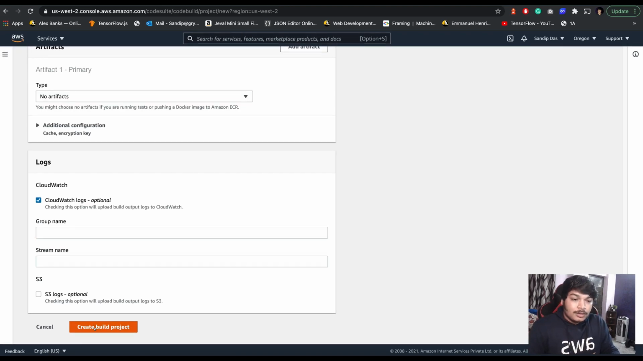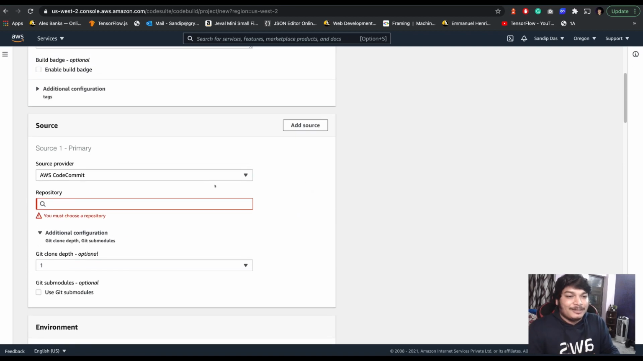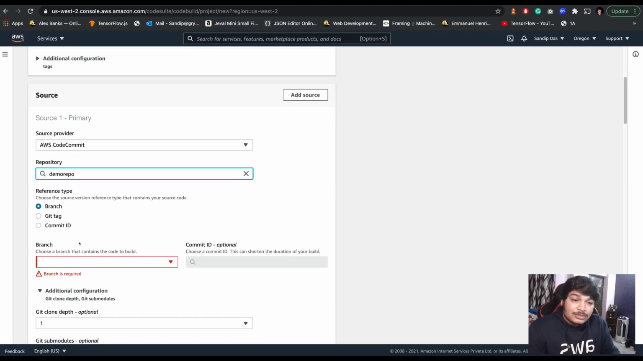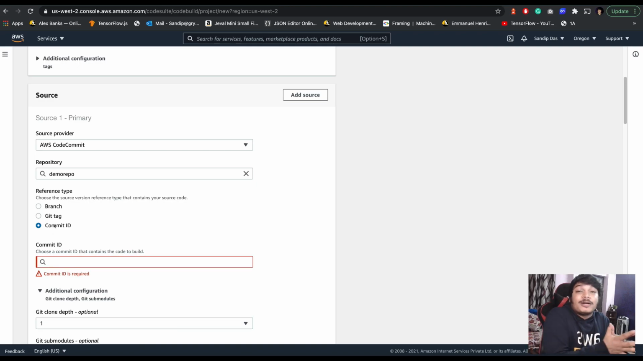Okay. Click on the repository. I think I missed the repository part. So where is the source? You have to mention the repository. While mentioning the repository, you can mention either the branch name, the git tag if you are maintaining tags, or the commit ID. If you want to make a build of a particular commit ID, then you can do that. For this example, I will go with the branch one.